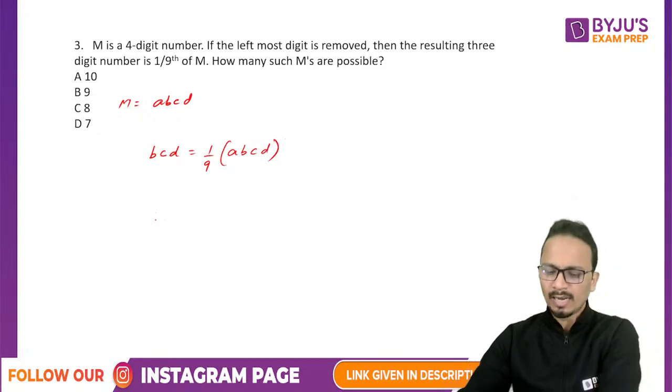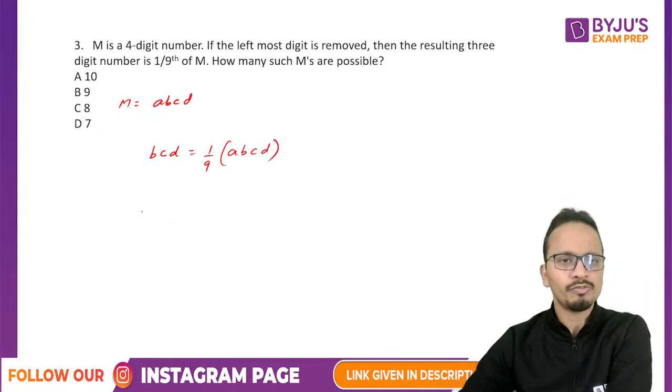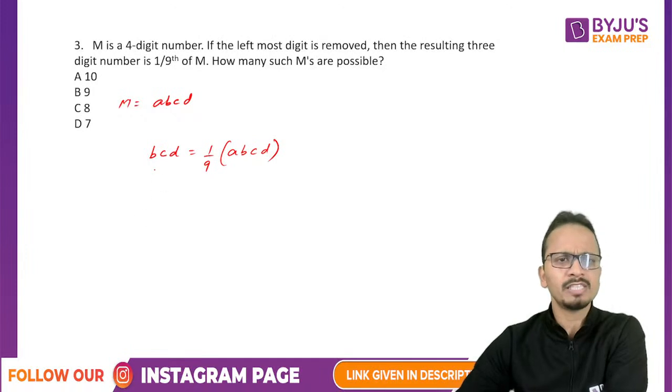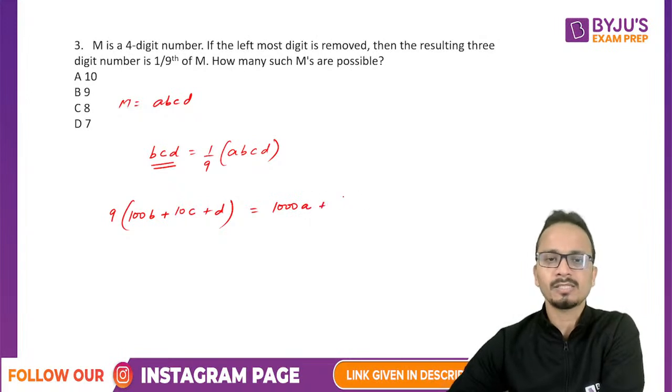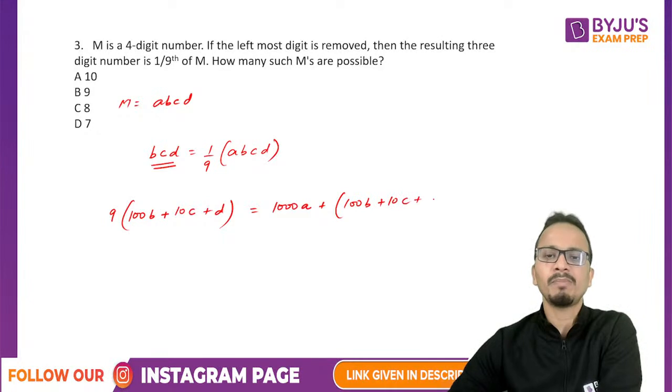Now I can make an equation out of it. The 3-digit number can be written as 100B plus 10C plus D. Doing cross multiplication, 9 times that is equal to 1000A plus 100B plus 10C plus D.